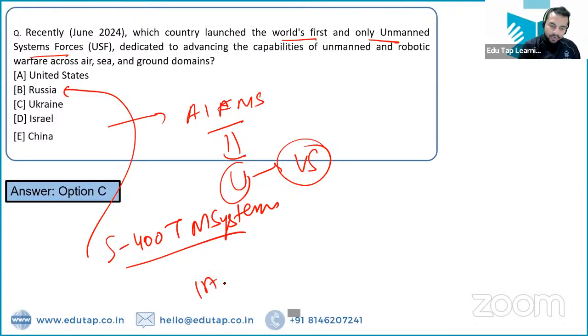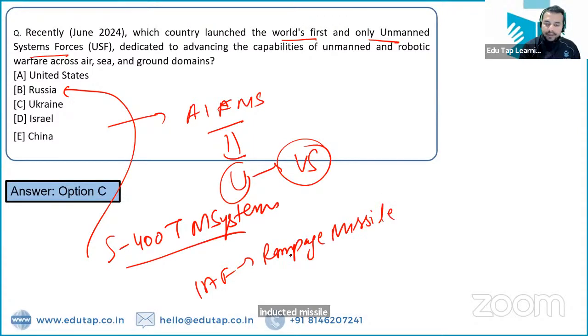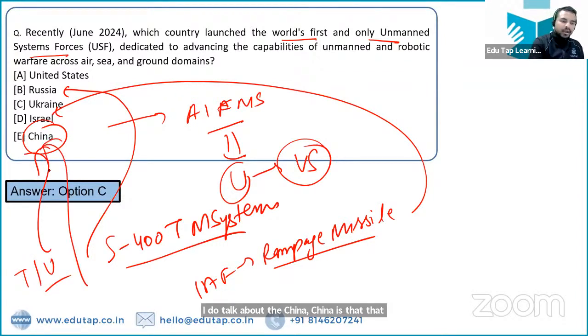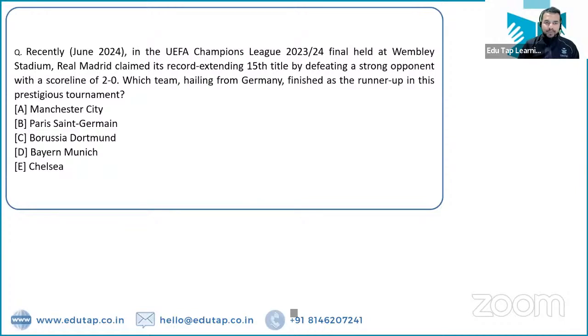And the Indian Air Force has inducted the Rampage missile. So who is its developer? Israel Industries. If I talk about China, China is that particular country which has won the Thomas Cup and Uber Cup as well. China is the country which has achieved bringing back lunar samples from the moon to the earth, right? So these are the right answers. Absolutely, you can definitely retain them from the exam point of view. Let's move on to the next question.